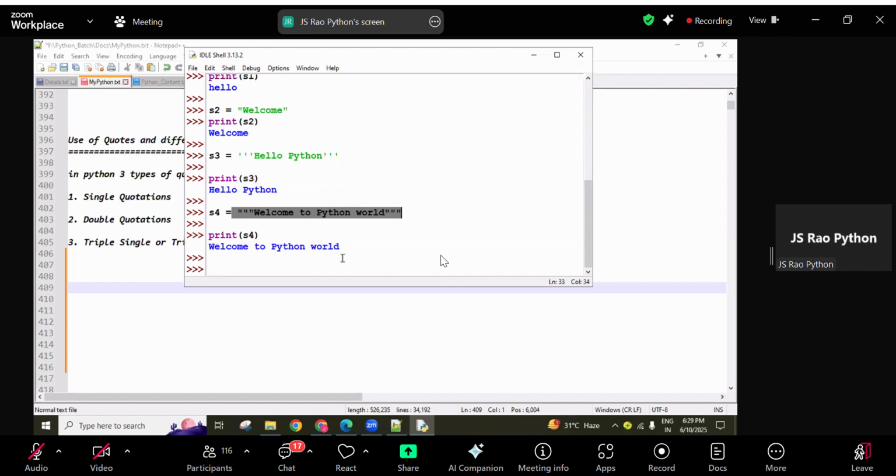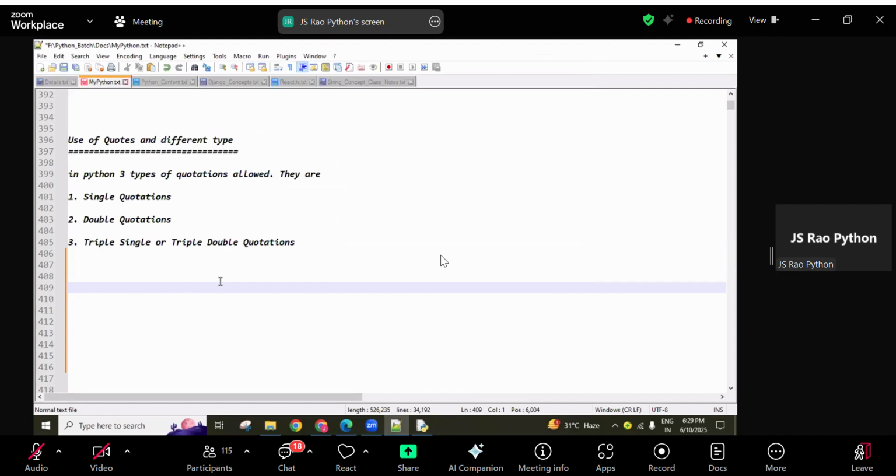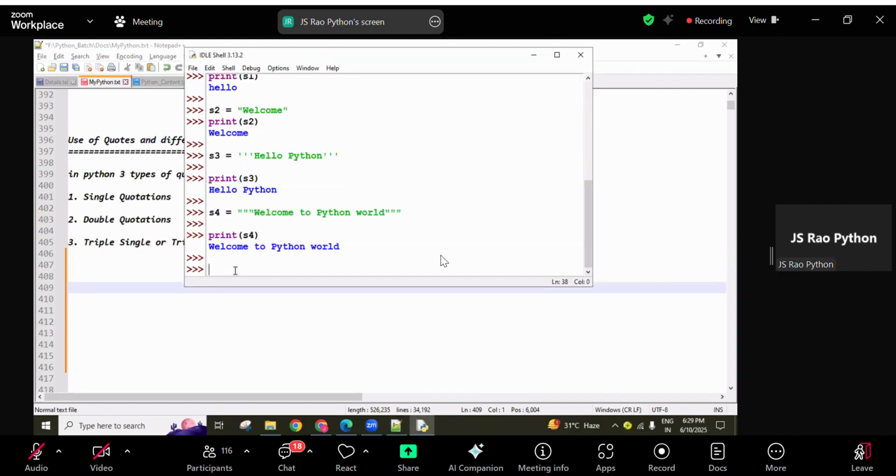Remember this point. Later we have a separate string concept. We will discuss strings for one or two complete sessions, and that time we will discuss it more clearly. Okay, remember, guys. And next, one more rule here.